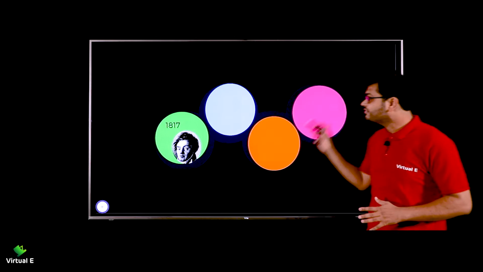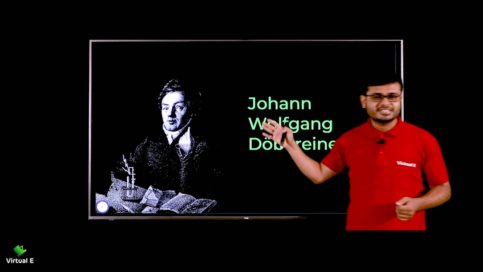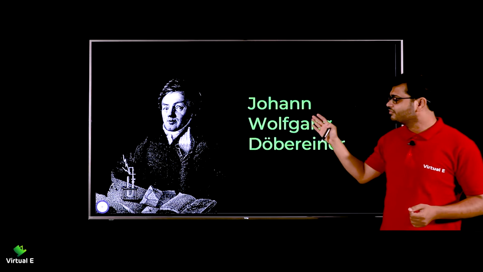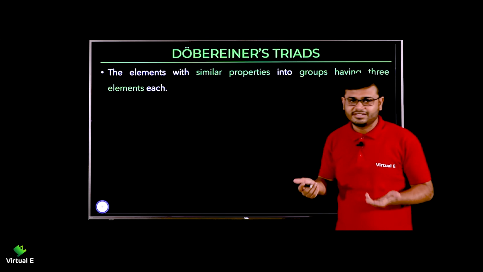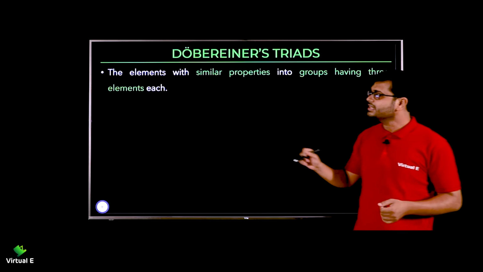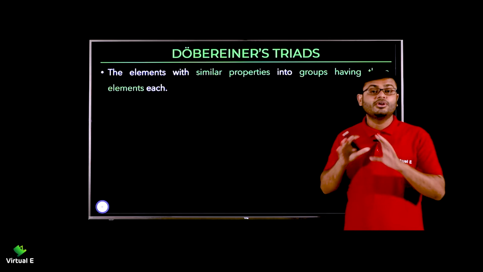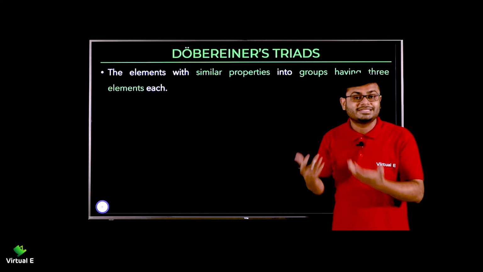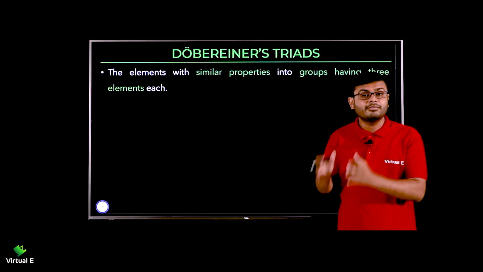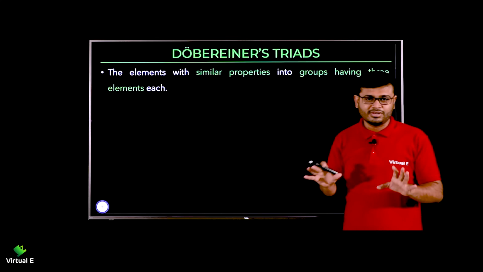So let's start with the first attempt, basically the second we can say. The name of the chemist is Johann Wolfgang Dobereiner. So how did he classify it? Very interesting. During that time, 1817, people were not aware that so many elements exist in nature. काफी कम elements identify किए गए थे, so he tried with that only, nothing else.